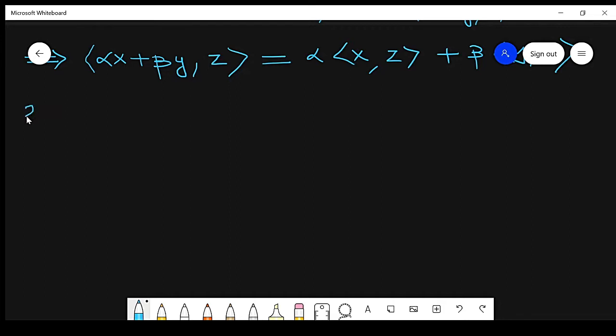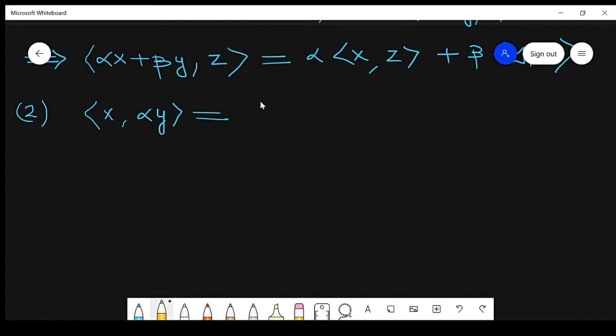Now we found the result when alpha is taken from the first vector. What will happen if alpha is attached to the second vector?